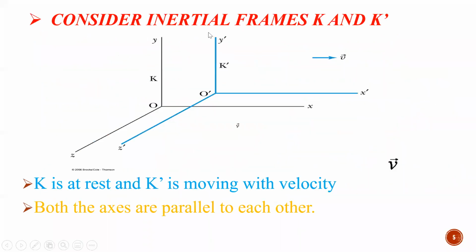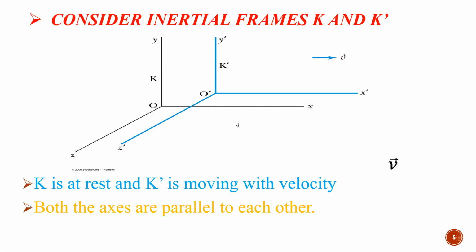Now let us go to the next topic: inertial frames K and K dash. I just want to explain two inertial frames that are considered, and if one is in motion with respect to the other, what is going to happen, and the relation between the velocities in one frame and the other frame. Let us see in brief. Let us consider the inertial frames K and K dash.